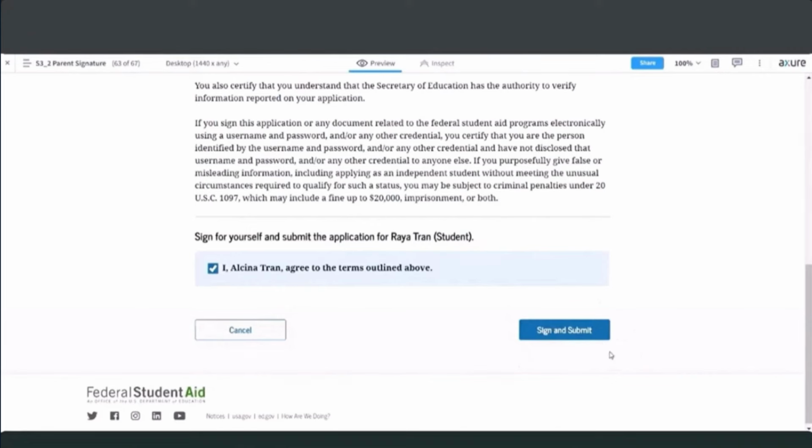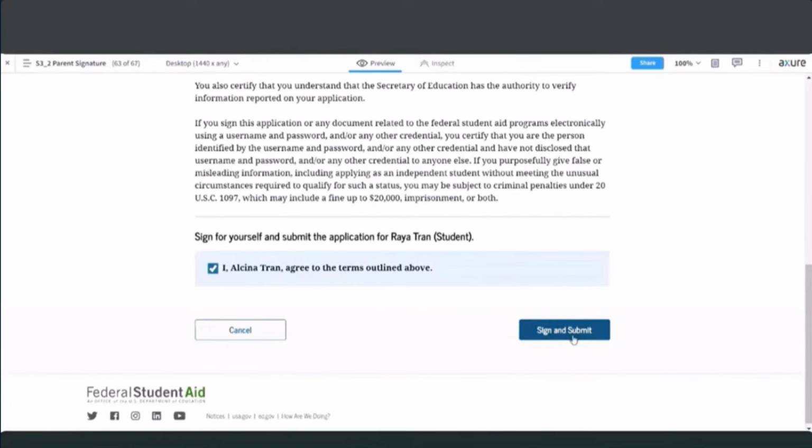And the reason for that is because at this point, the FAFSA form has all of the required sections complete. So Misty showed you Raya completing her section of the form, and then I, as the parent, received my invite. I went in, I signed in, I affirmed that, to this application, I provided my consent, I answered all of the questions, and so all of the sections that need to be completed on this form have been completed. So the form is actually ready to be bundled together. So Raya's portion that Misty showed you will be bundled together with this portion that I'm showing you, and everything gets submitted to the FAFSA processing system for processing.